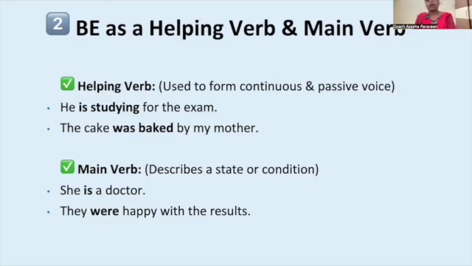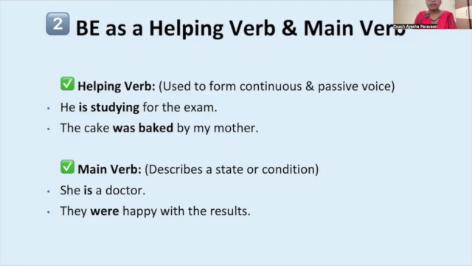So be form of verb can act like a helping verb and can also act like a main verb. For example, he is studying for the exam. In this sentence, studying is the main verb. Is is acting like a helping verb. Is is coming to tell the present time, and it is helping the main verb, that is studying. Whenever we use the ing form of verb, that is, whenever we use progressive tense, we use be.